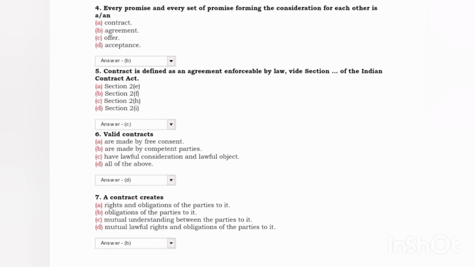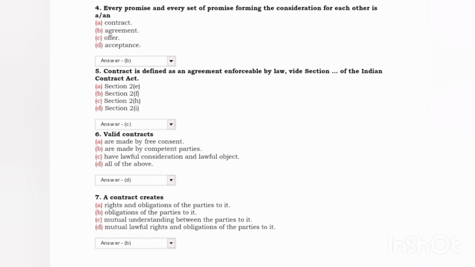Next, every promise and every set of promises forming the consideration for each other is: answer B, agreement. Next, a contract is defined as an agreement enforceable by law. Which section of the Indian Contract Act? Answer C, Section 2(h). Next, the contract: answer D, all of the above.